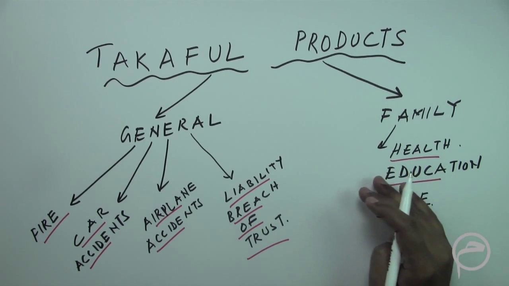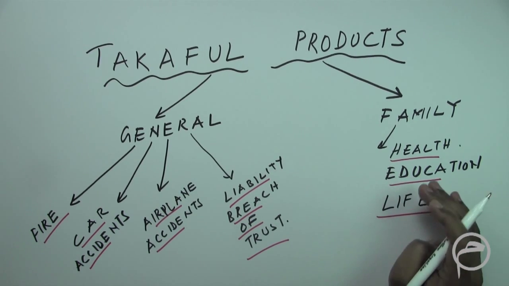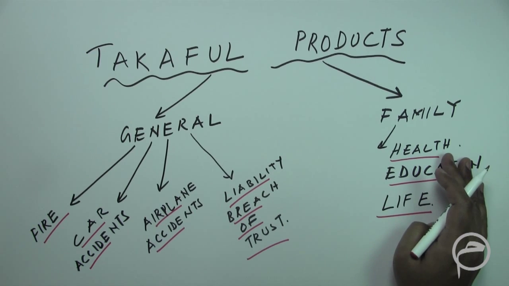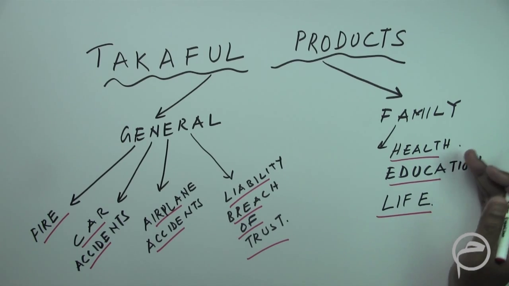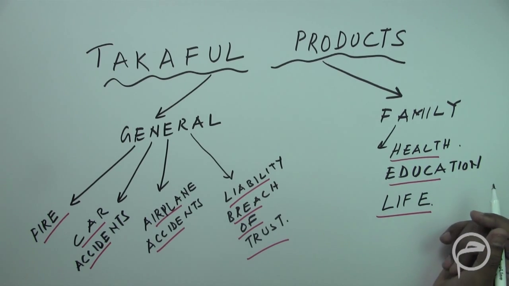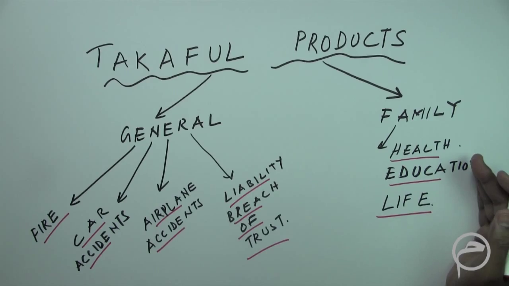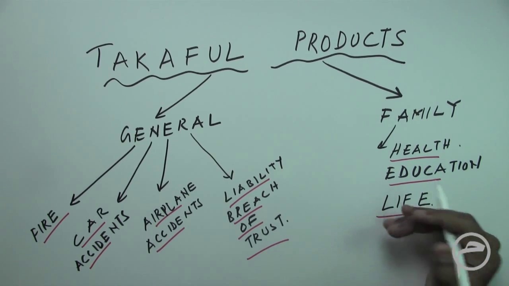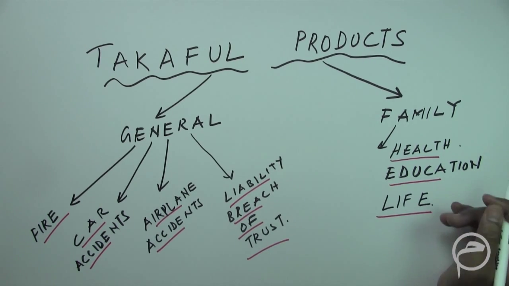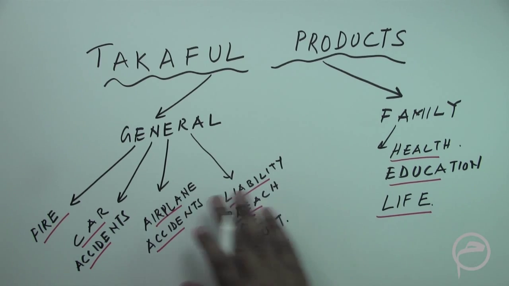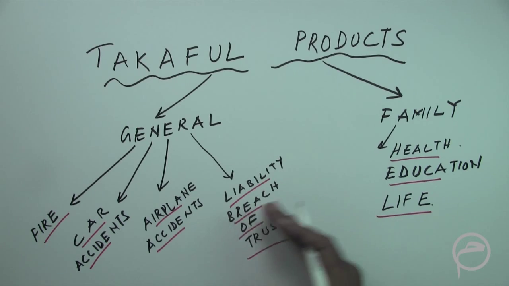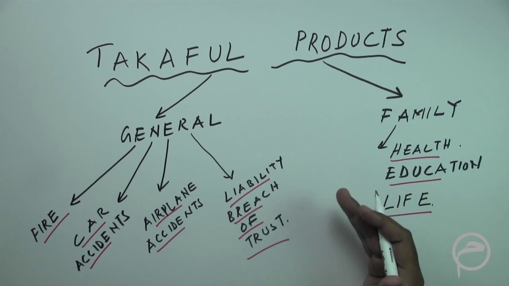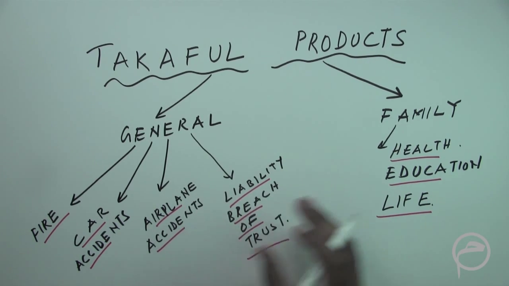So for example, if somebody wants to invest and save money for the education of his or her child, then this will be a family product, and it will be long term, 10 years, 15 years, 5 years. Health, these are also long term products. Life, again, this is also a long term product. So the main difference between these two, as we have discussed, is that the duration or the term is the main difference. In general products, the term is lesser. In family products, the term is longer.